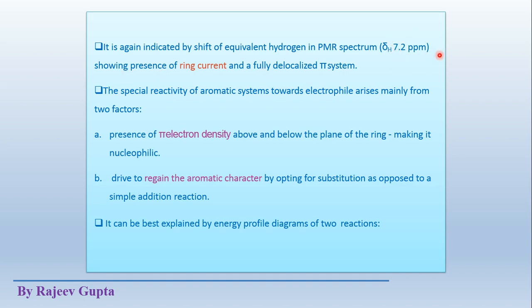How is it obtained at this high value? These hydrogen atoms which are present on the benzene ring are present in downfield. Why is this downfield shown? Because of the presence of ring current and a fully delocalized pi system.